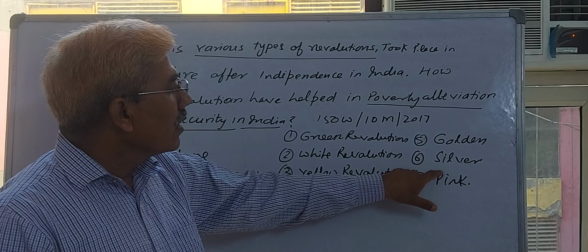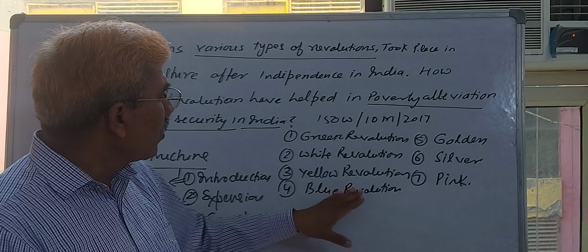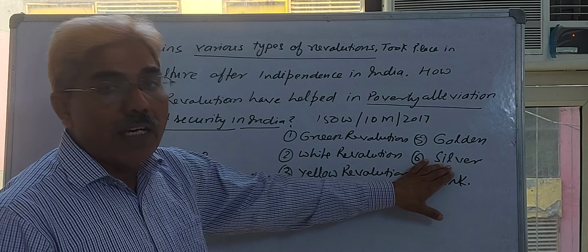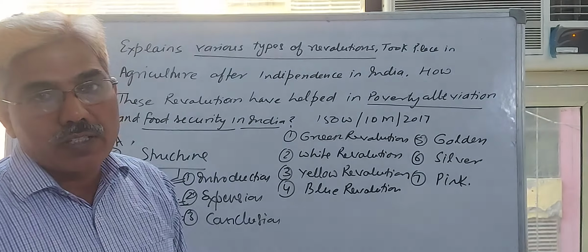White, yellow, blue, and silver revolution is egg production. In the case of Pink Revolution, meat production.